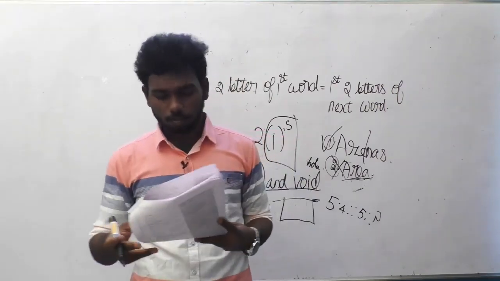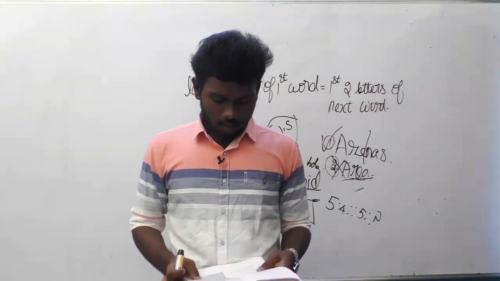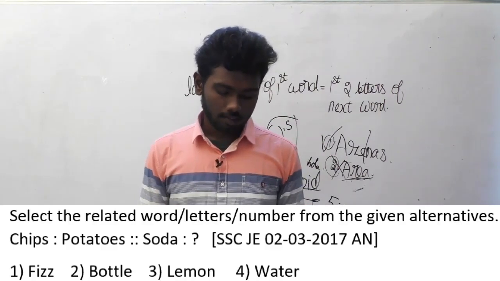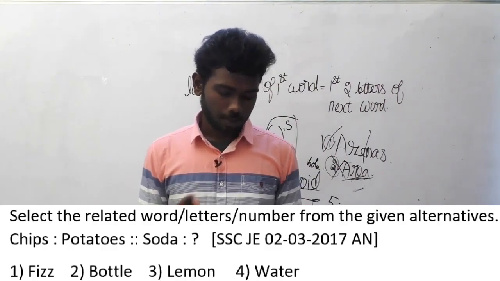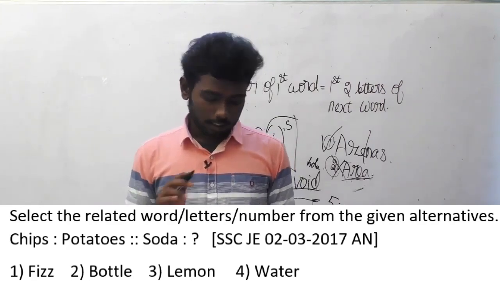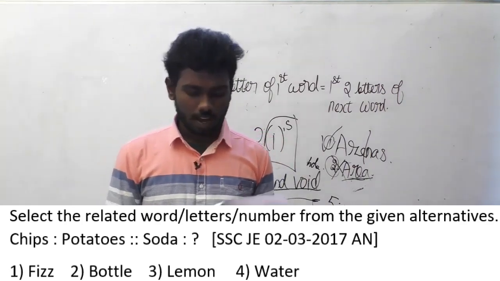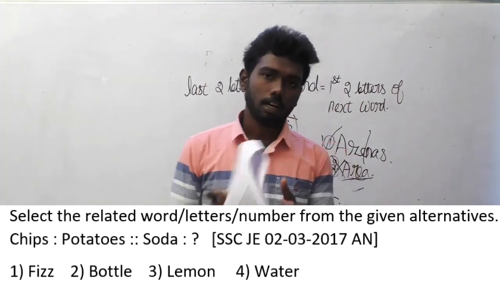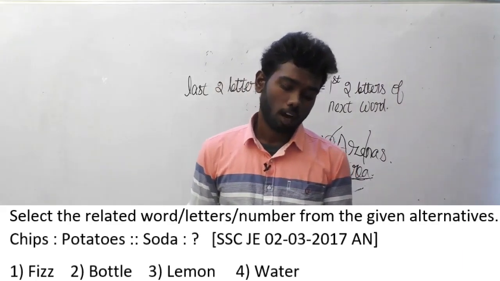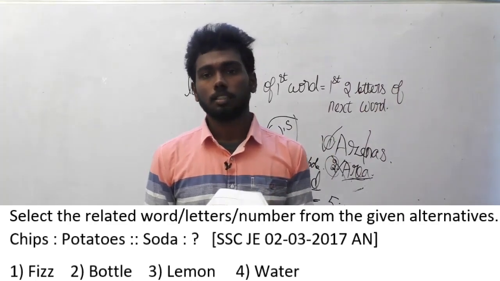Okay guys, let's move on to the 63rd question of SSC JEE. This question was asked in the 2 March 2017 afternoon batch. Select the related word or letters or number from the given alternatives. Chips is to potatoes implies soda is to what? The answer options are fizz, option A, bottle, option B, lemon, option C, water, option D. What is the answer option here?